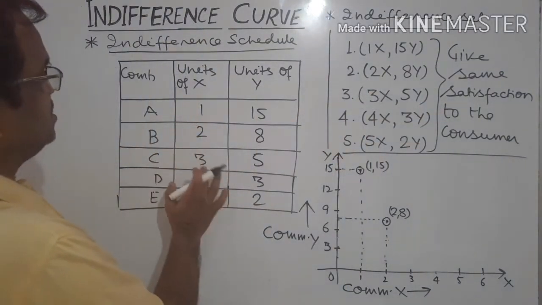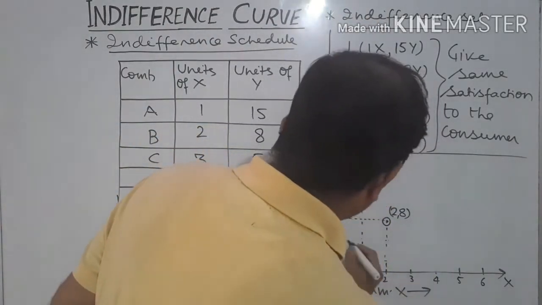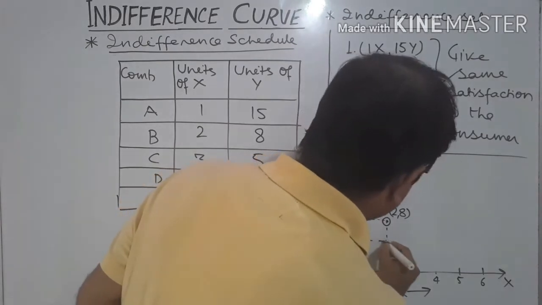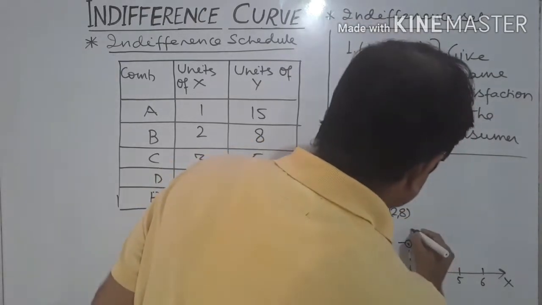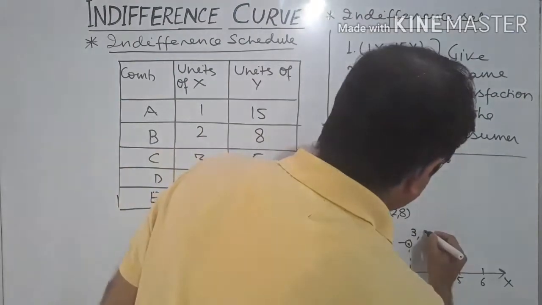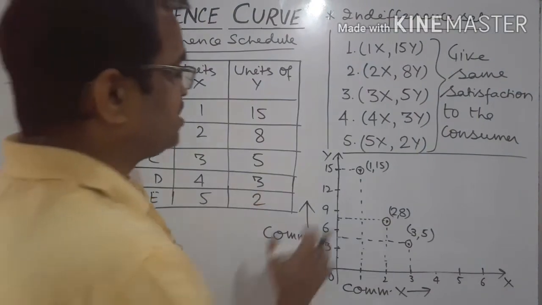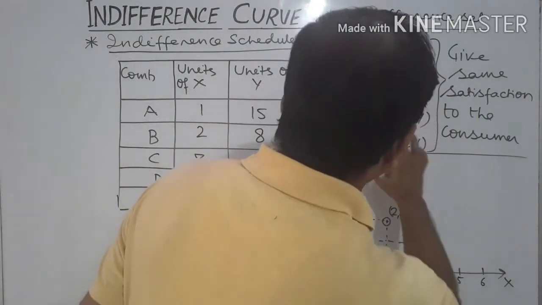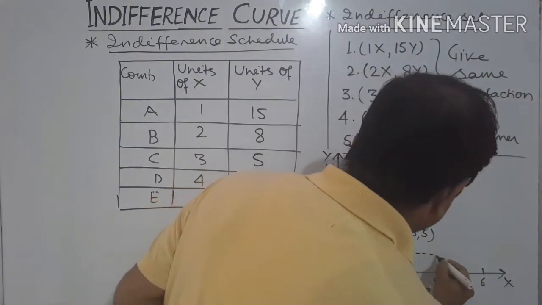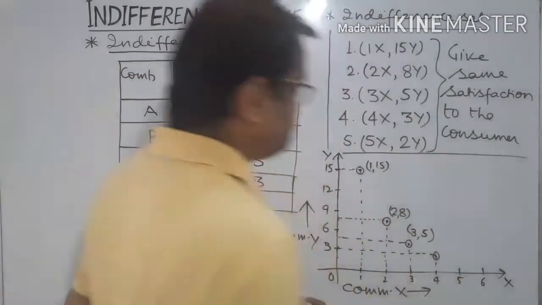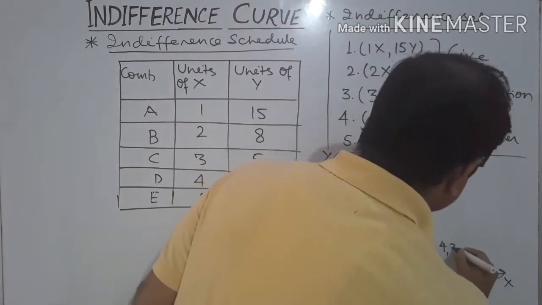Third bundle, that is 3 units of X and 5 units of Y. Now when we plot it here, 3 units of X and 5 units of Y, we get another point. Let this bundle be the third, 3 units of X and 5 units of Y. Now the fourth bundle is 4 units of X and 3 units of Y in both the set and the schedule. This is 4 units of X and this is 3 units of Y. When we plot this point, that is another distinct point.